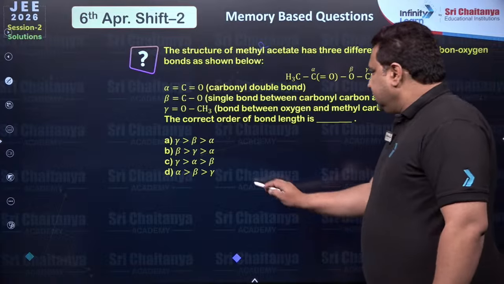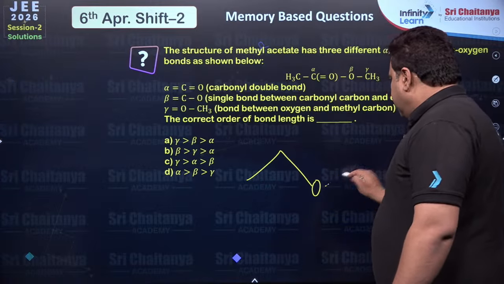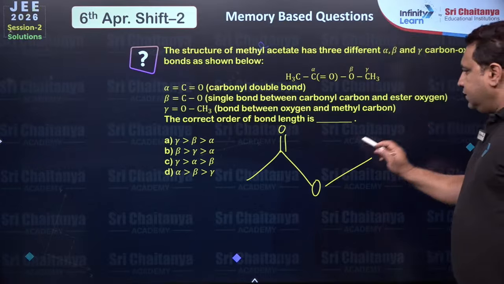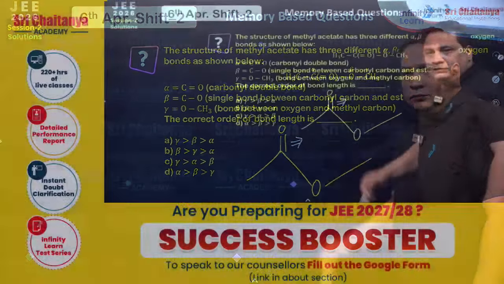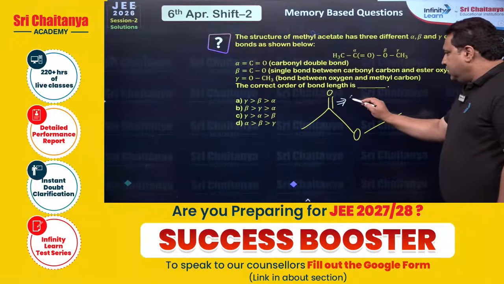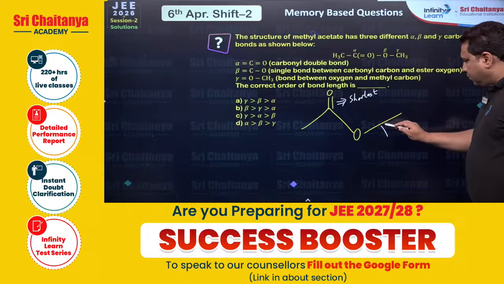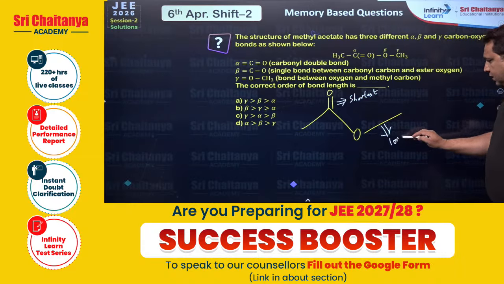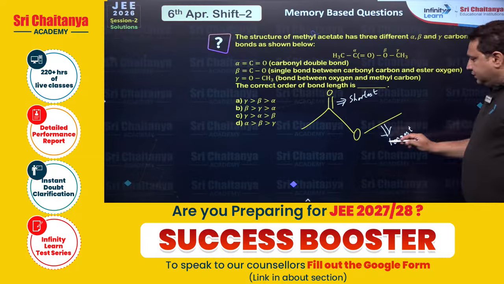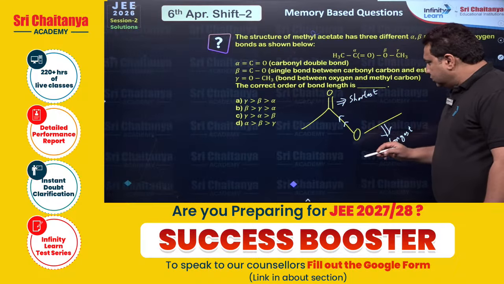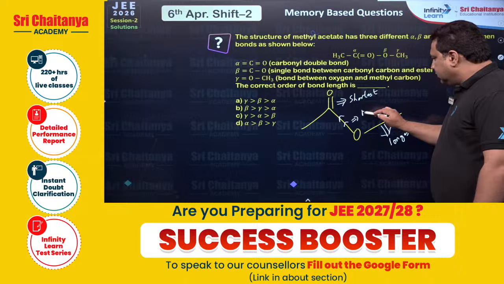Next, methyl acetate. Very easy problem. Everybody can see this is a double bond, correct, dear students? So this will be the shortest. This bond is a single bond, so it should be longest here. And this has some pull towards the C double bond of the electronegative oxygen. This should be moderate.